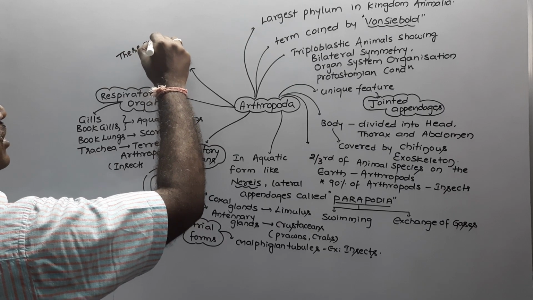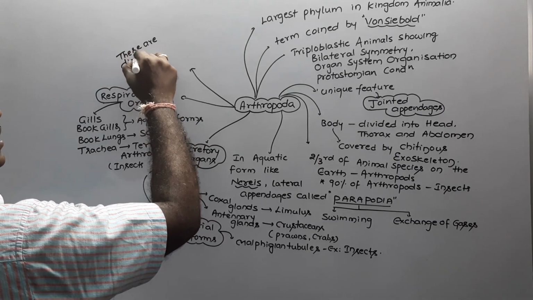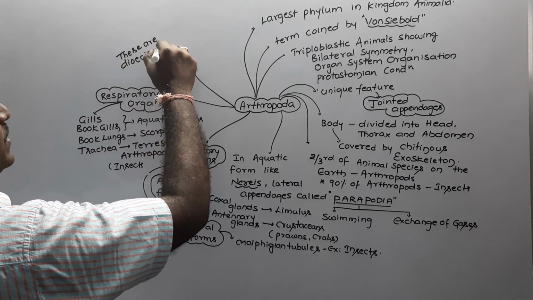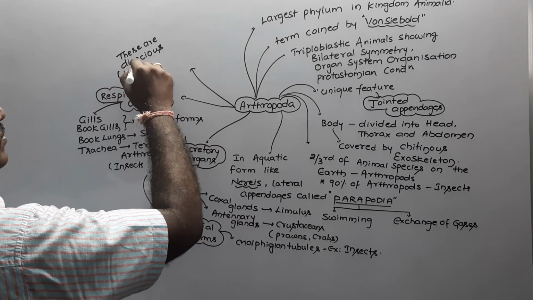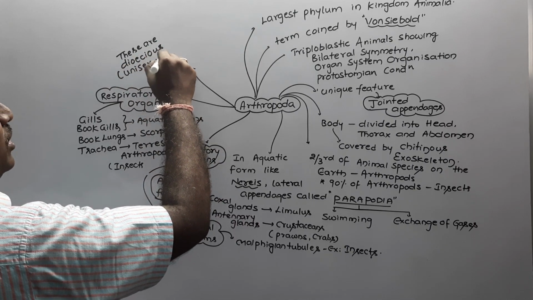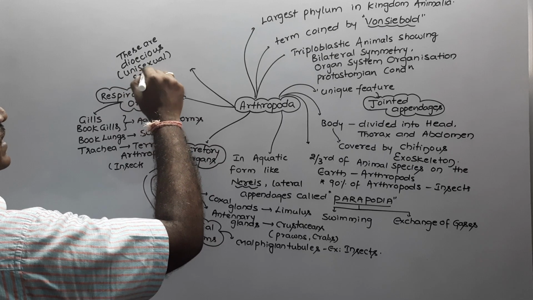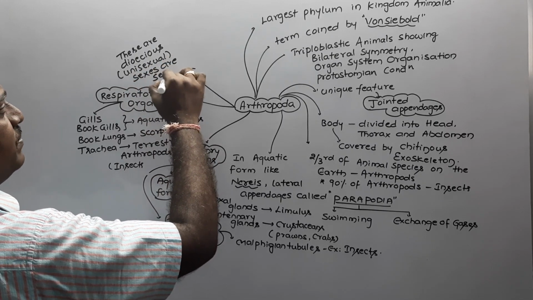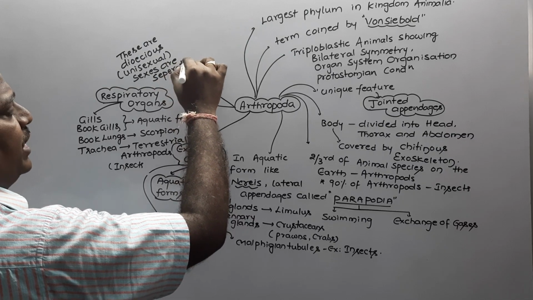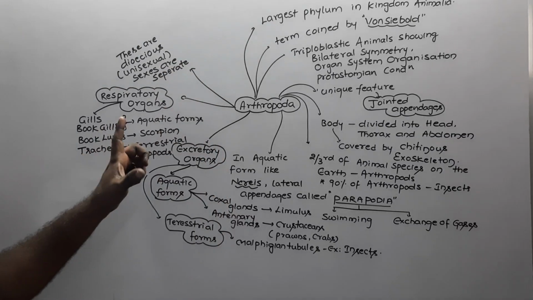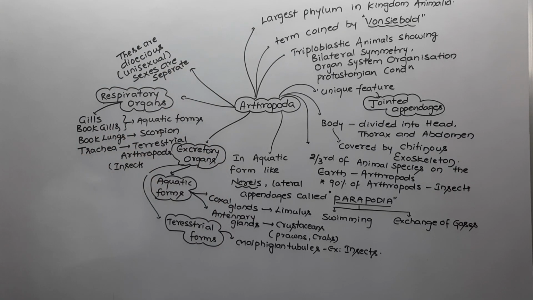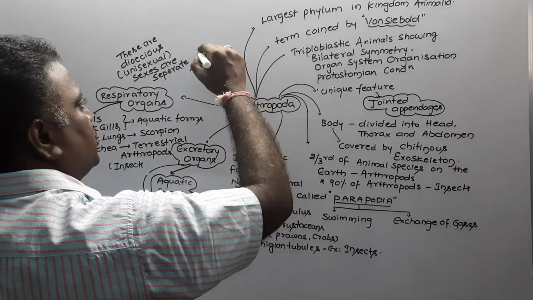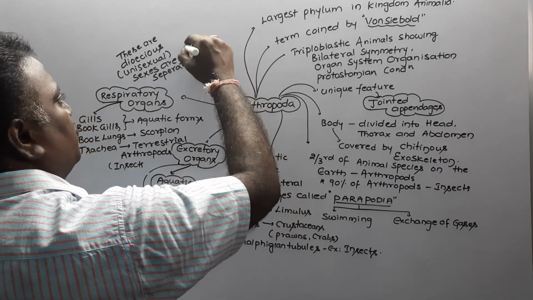Sir, what is the meaning of dioecious? Dioecious is otherwise called unisexual. Sir, what is the meaning of unisexual? That is, sexes are separate. Male and female are separate. If we take insects, the male insect is separate from the female insect. That's important.